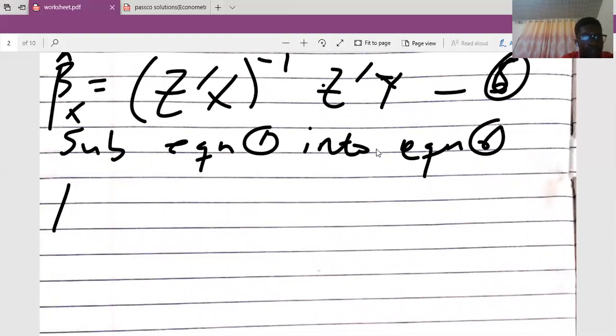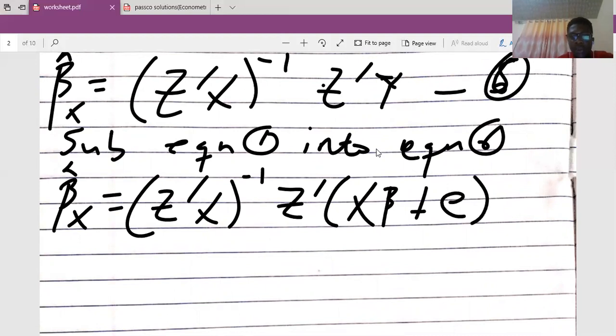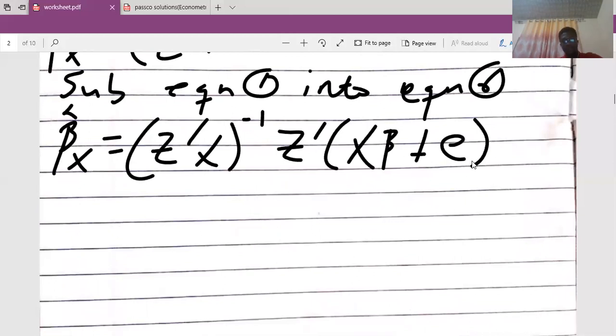You get beta x cap to be equal to z prime x inverse z prime times x beta plus e. That's our stochastic error. So when we do our substitution, anytime we see y here, we substitute equation 1 here, and this is what I've gotten.